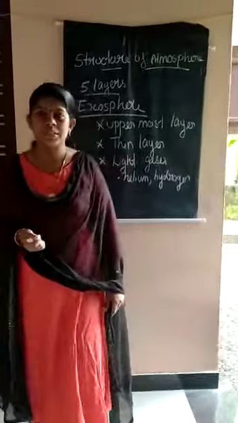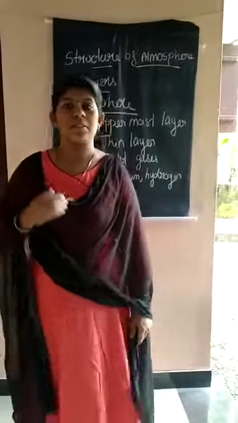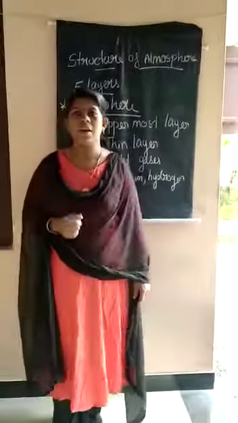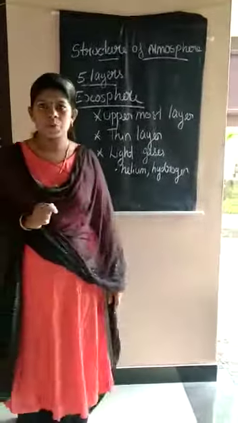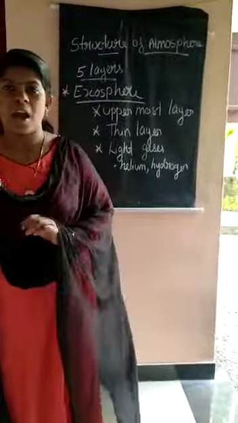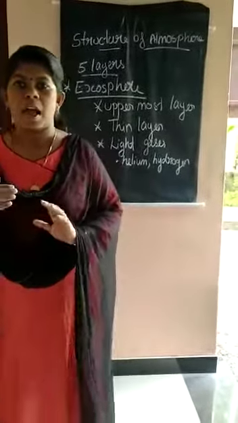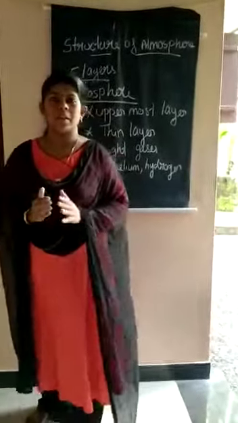Now we are going to discuss the last layer, that is the uppermost layer of our atmosphere, that is exosphere. Exosphere is considered the uppermost layer of the atmosphere, and this layer is very thin.